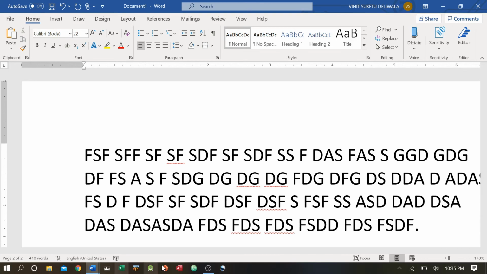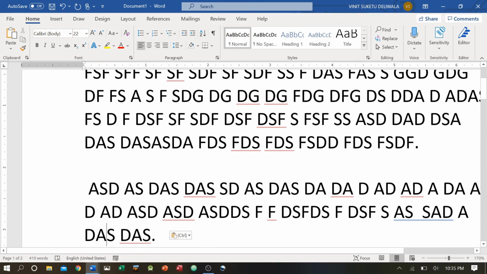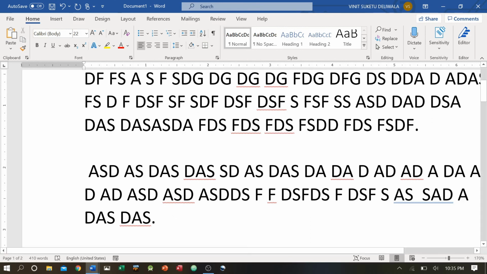This is the status bar. In the status bar, you get the status of the document. The document is made up of 2 pages and I am on the second page. If I go up, it will now make it 1 of 2, that is, I am on the first page of a 2-page document. I have typed 410 words. I am currently using the English language. So it gives the status of the document.